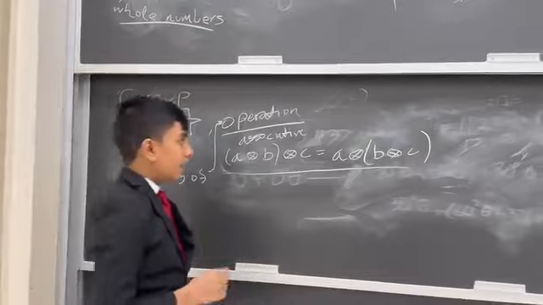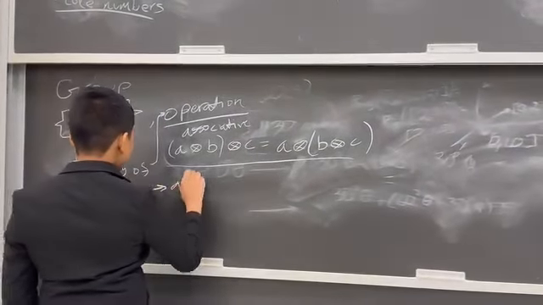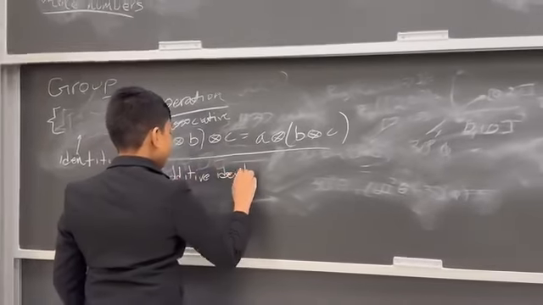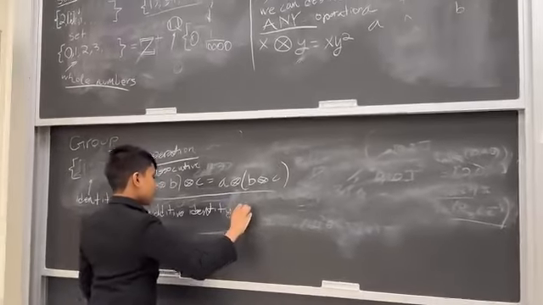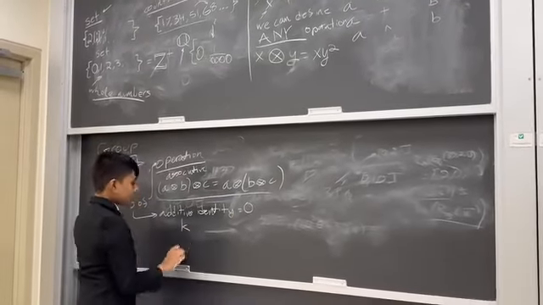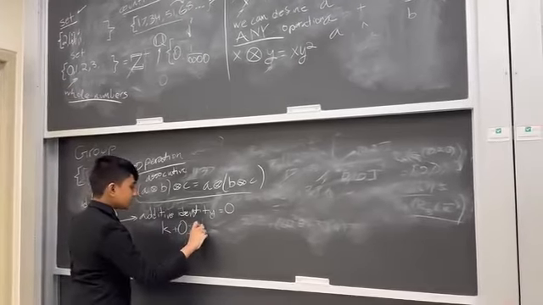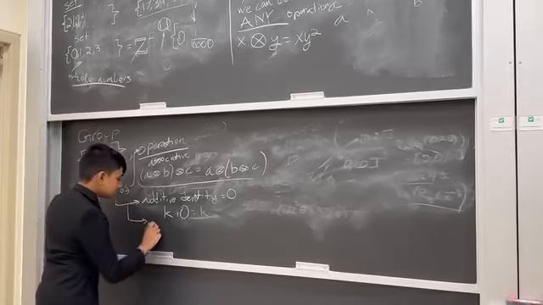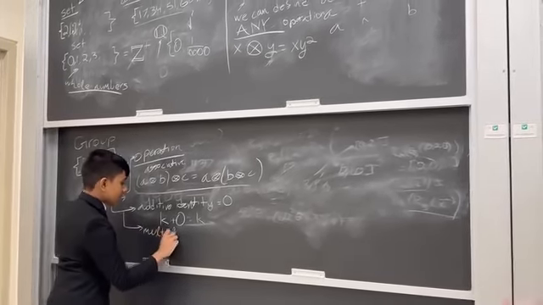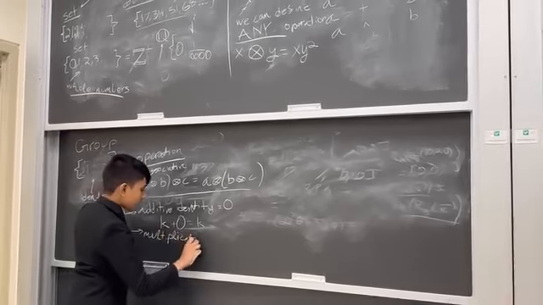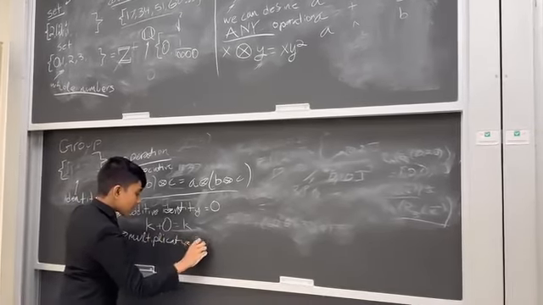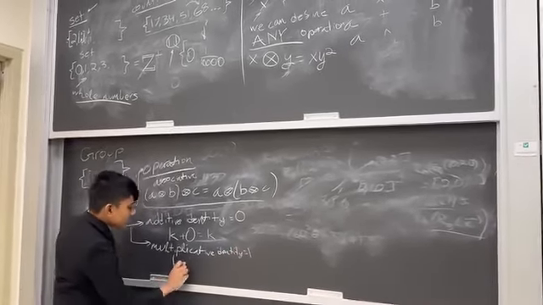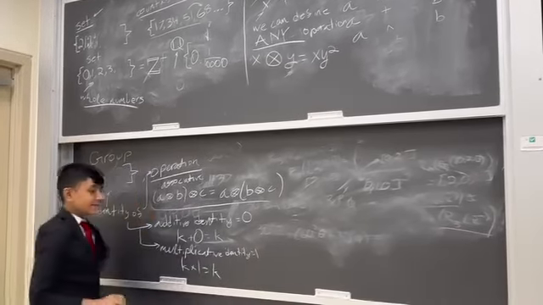So, for example, an additive identity is 0, because any number plus 0 is itself. And a multiplicative identity is 1,